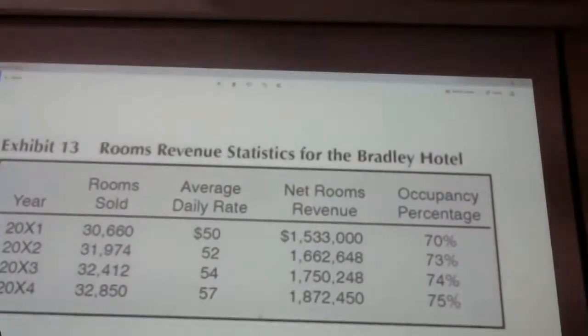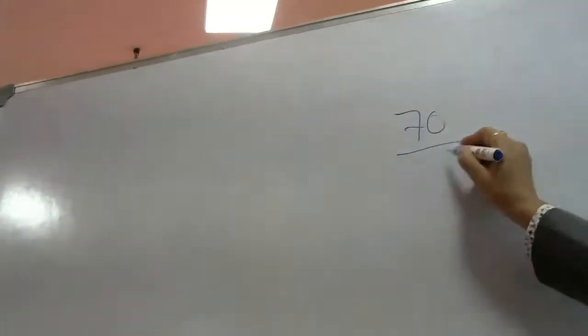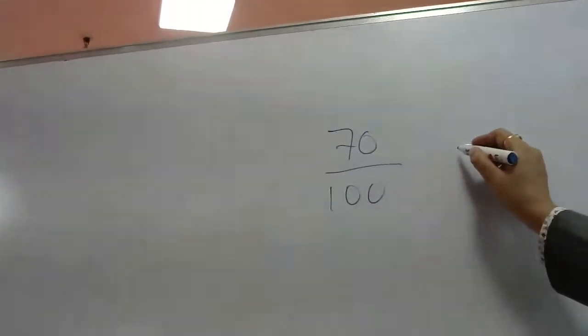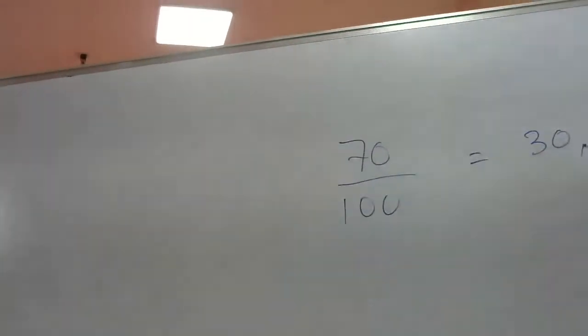Now let us try to understand this example through a brief calculation here. Now you can see that 70% is equal to 30,660.